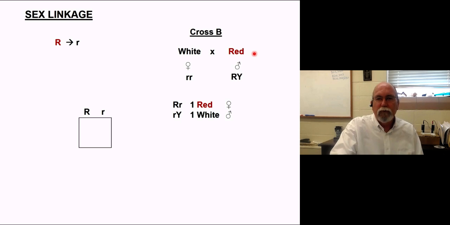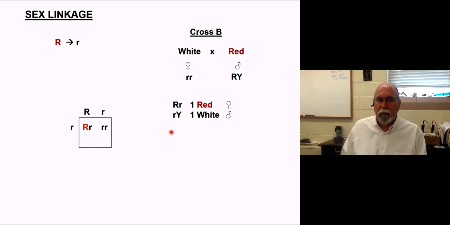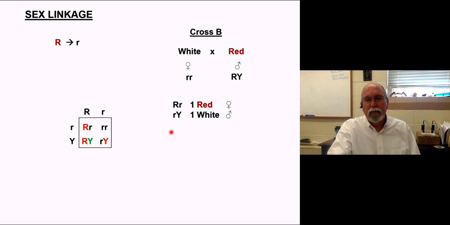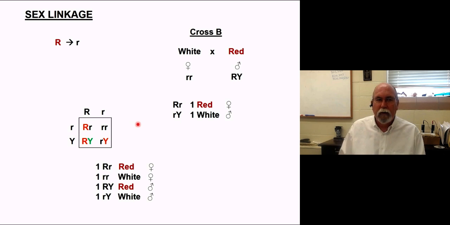All right, so we've produced a het here for females. We've produced hemizygous males here. We set up our little Punnett square, and we see that we're getting some red passed down here. We're getting some little r's passed over here, so we're going to get some females that are little r, some females that are dominant red over white. We're going to get males then, because of mom, about half of them are going to get red, about half of them are going to get white, and they're just going to get a Y allele from dad no matter what, right, or Y locus.